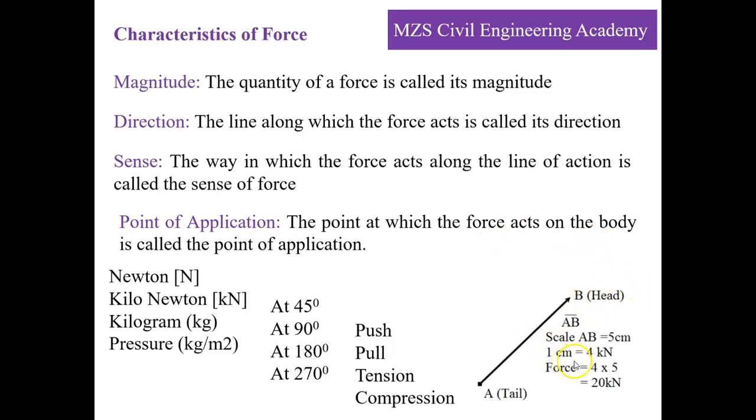Like for this instance, I am going to consider 1 centimeter equals 4 kilonewton, and I say the A to B distance is 5 centimeter. Then the force represented by this arrow will be 4 into 5, that is equal to 20 kilonewton. Likewise, we can have a representation of force.